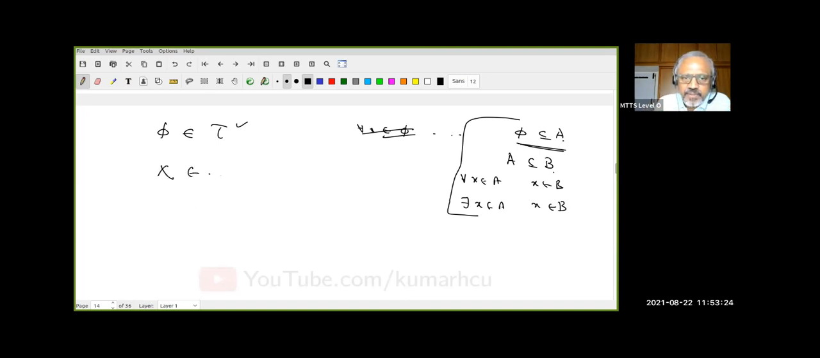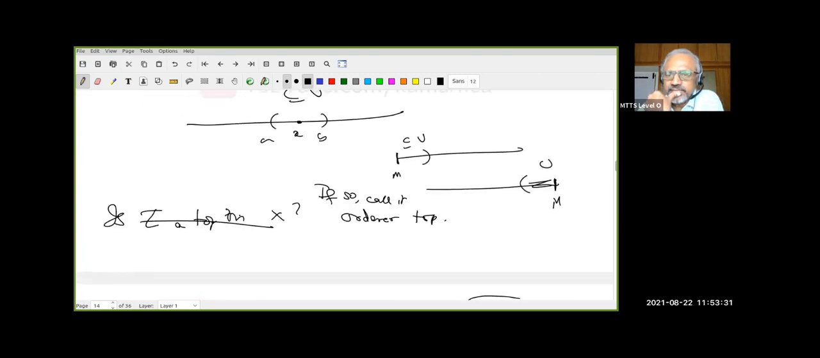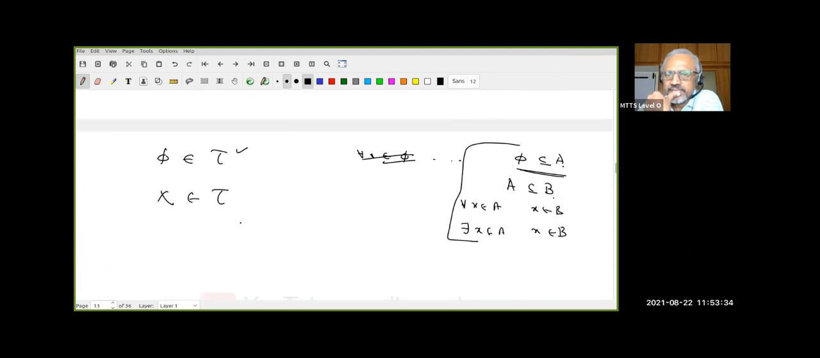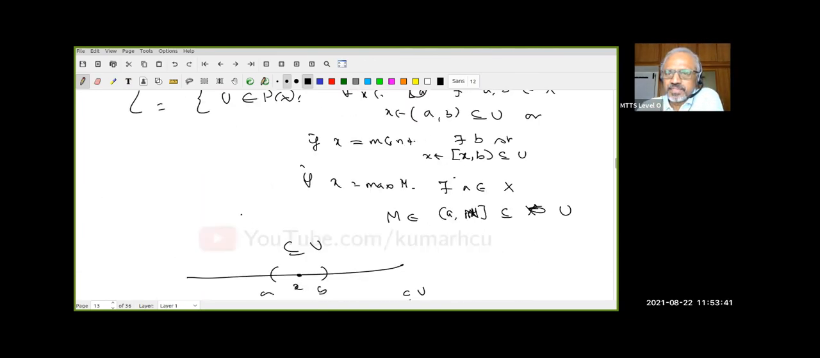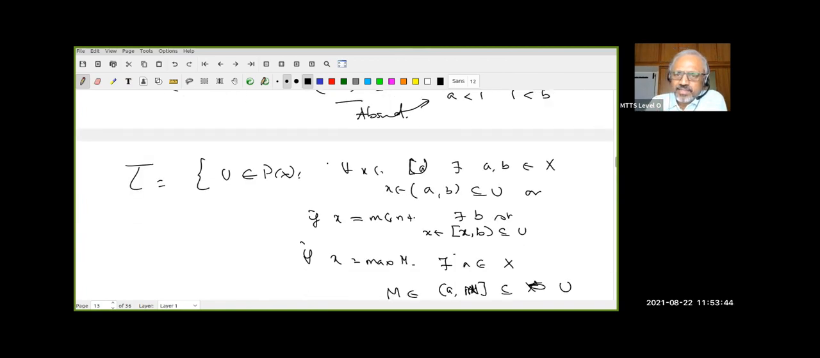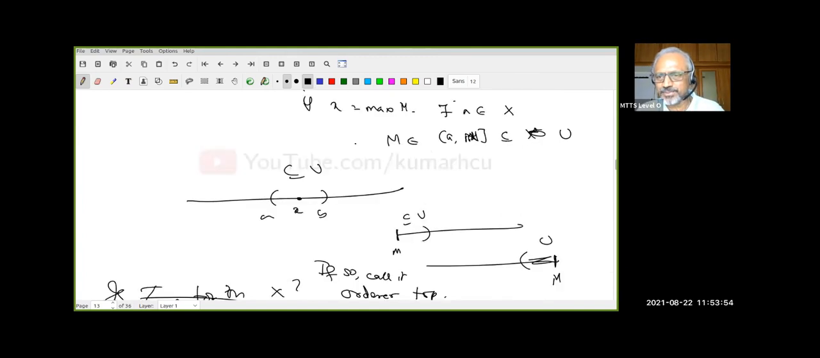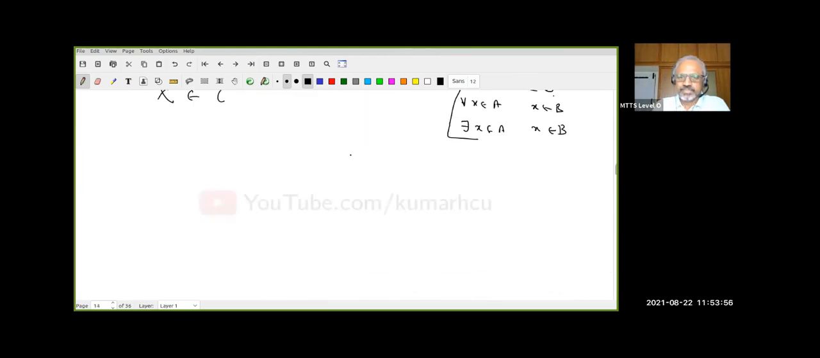And capital X, does it belong to tau, the topology? If you want, you can always include that. You can always be smart. Assume U is empty, U is X. Otherwise, something must happen, so you don't have to worry about that. Now let me look at U_i, a collection of elements.